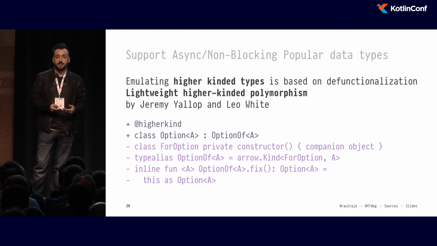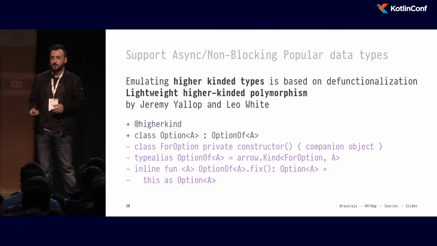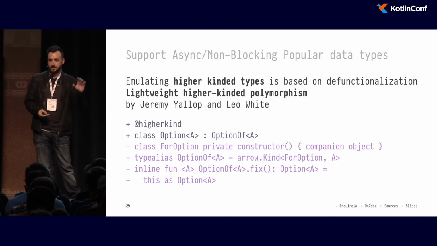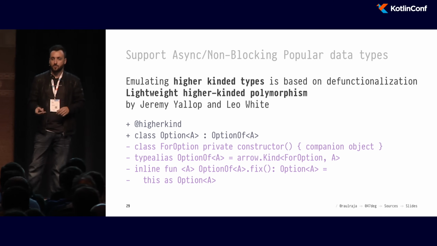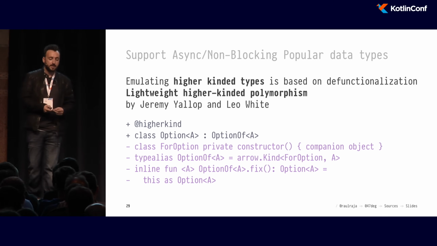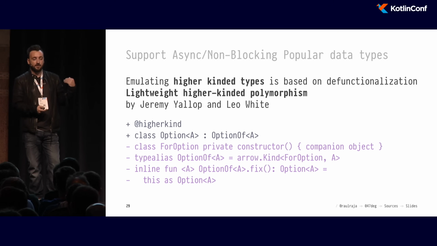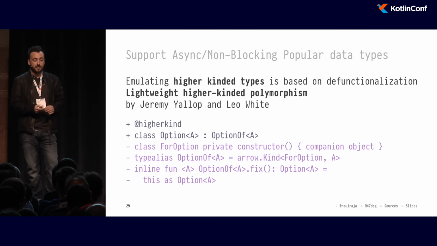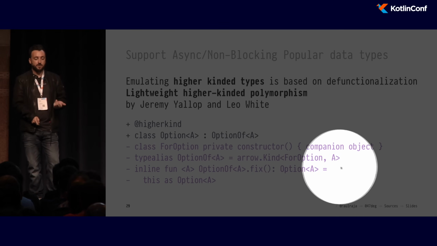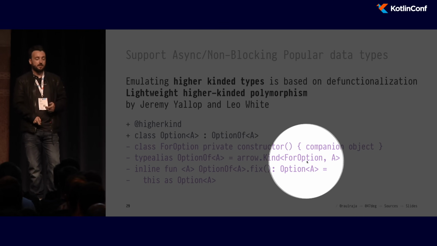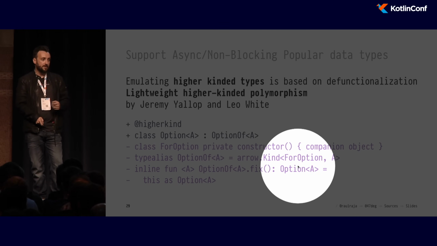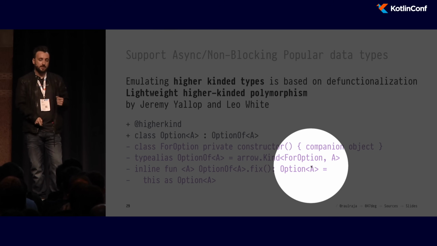And if you use a generic type that has two holes, you can use the first hole to represent the actual container, and the second one, the value that is contained within. This is just boilerplate. Arrow generates this for you automatically, but you can also write it yourself. And the technique is basically, for every data type that can be higher kinded, you need to extend this Kind, for Option of A. In this case, the data type is Option, and that's all it takes. With that, you can represent higher kinded values in Kotlin.